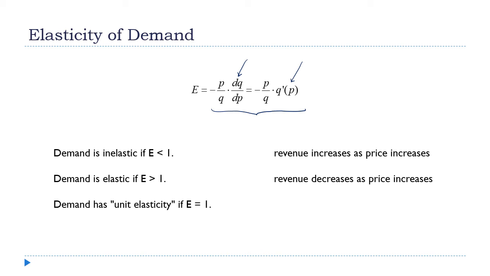If the elasticity is less than 1, then that means that revenue increases as price increases. In other words, the product is a necessity. So a change in price has relatively little impact on the demand. The other way around, the demand is elastic if E is greater than 1, and that means that revenue decreases as price increases.